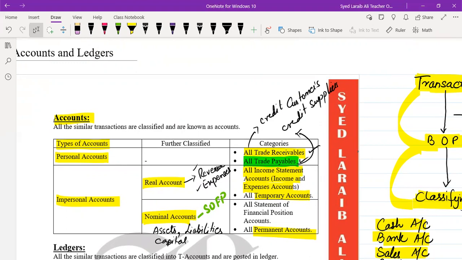Nominal accounts are those accounts which are used in statement of financial position, and they are permanent accounts. They are all your assets except trade receivables, all the liabilities except trade payables, and the capital account. I hope this is clear to you.